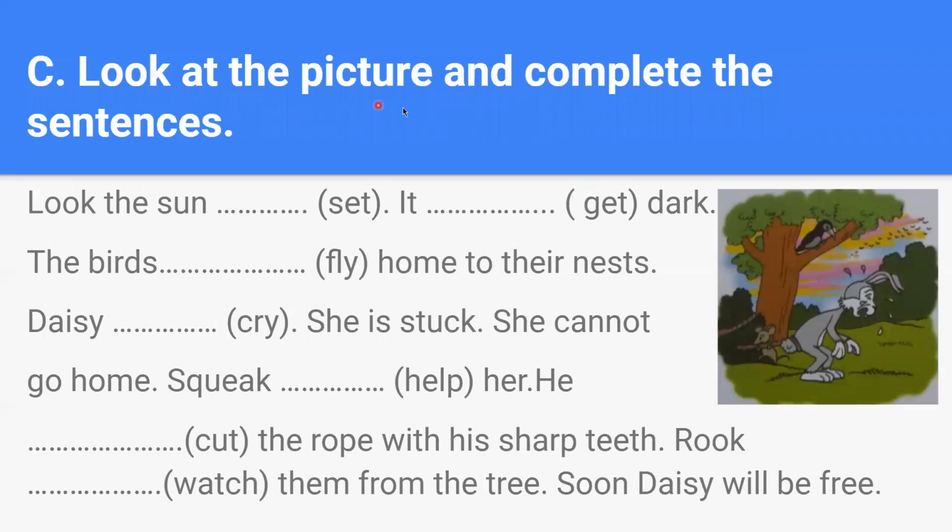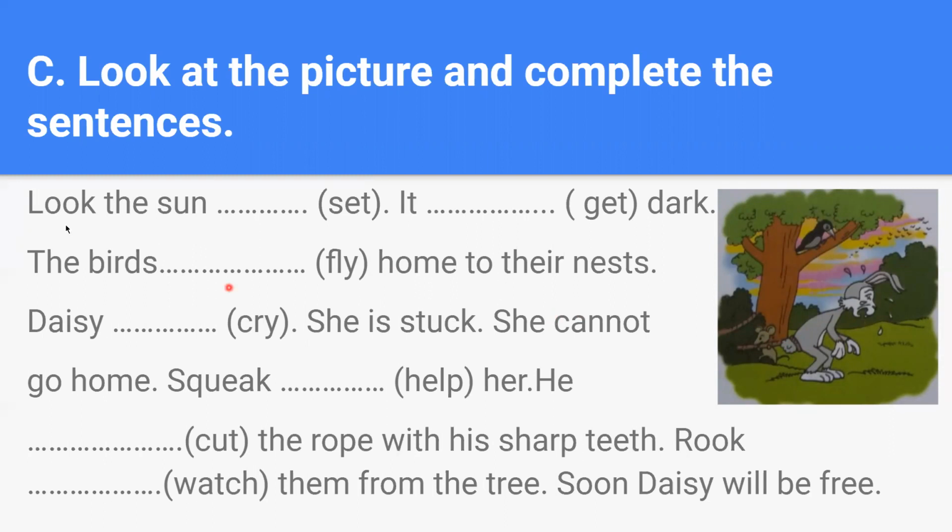Now here, look at the picture and complete the sentences. Here you can see Daisy Rabbit. The thread which was tied to her tail is stuck in the bushes. And here, Squeak, her friend, is helping by biting the rope. And what is this friend doing, Mr. Rook? He is just sitting on the tree and watching.